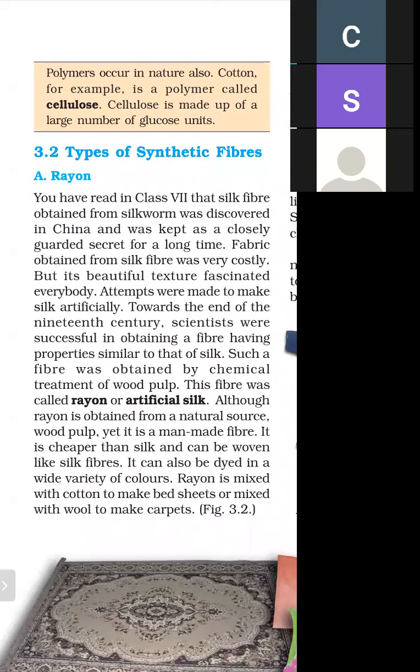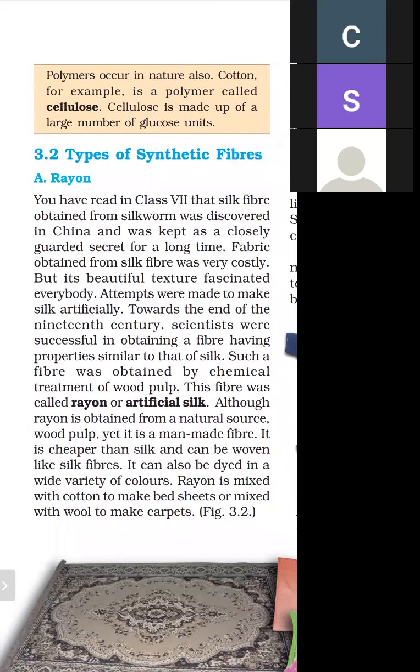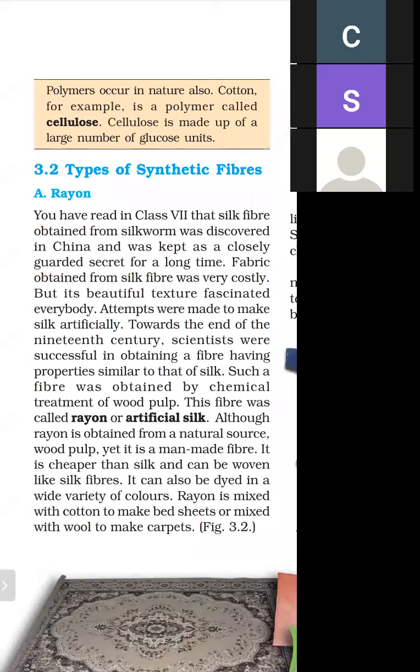Scientists did many experiments to make silk artificially. Towards the end of the 19th century, scientists were successful in obtaining a fiber having properties similar to that of silk. Such a fiber was obtained by the chemical treatment of wood pulp.